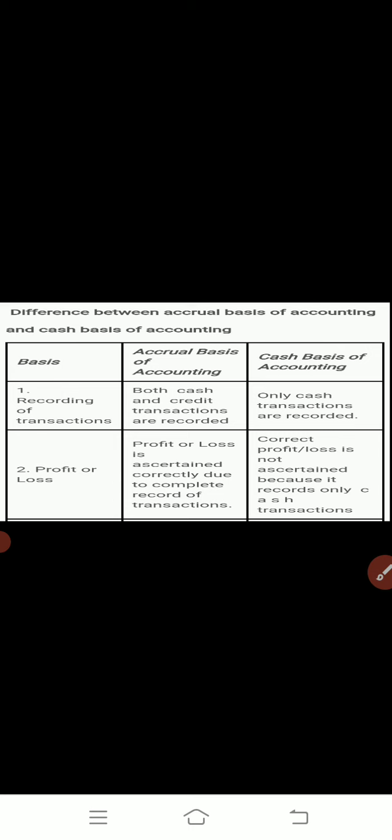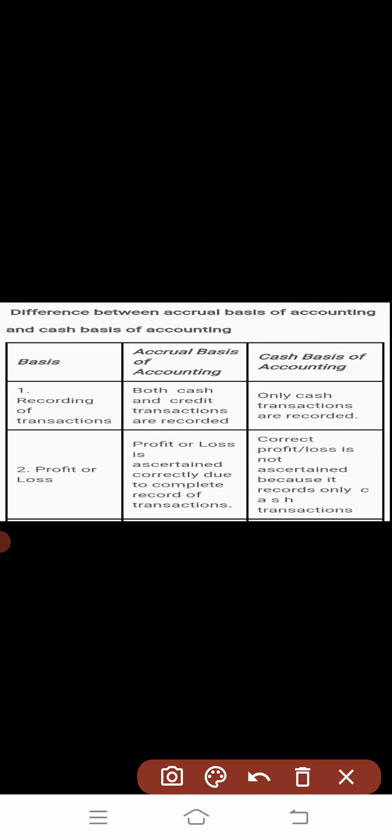First is the recording of transactions. In the accrual basis, both types of transactions, whether cash or credit, are recorded. I have told you that goods sold on credit will be recorded in the accrual basis, but not in the cash basis. In cash accounting, it will be recorded as a sale on the day that person pays the amount. So in the accrual basis both cash and credit transactions are recorded, but in the cash basis only cash transactions are recorded.